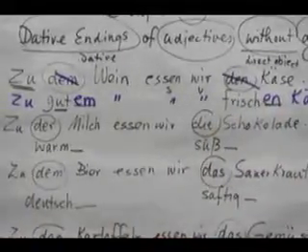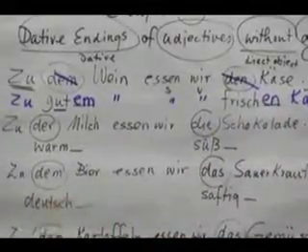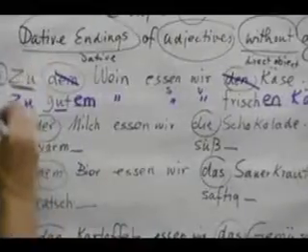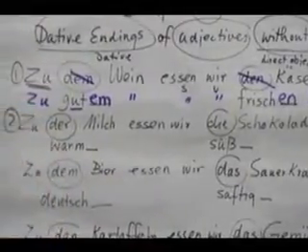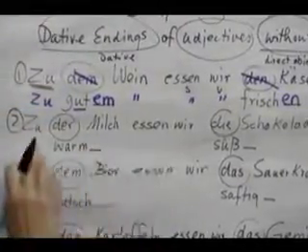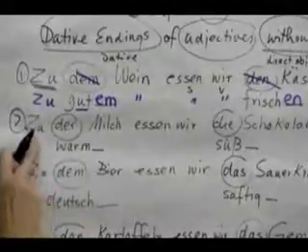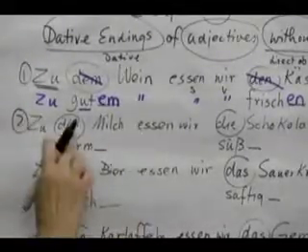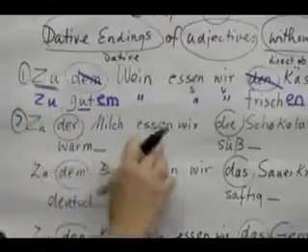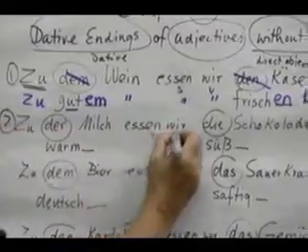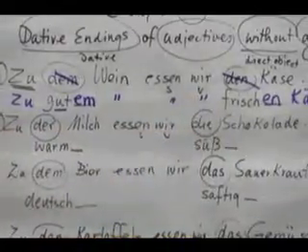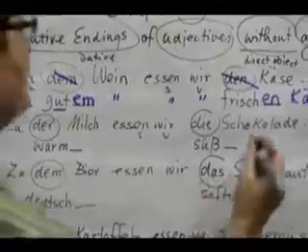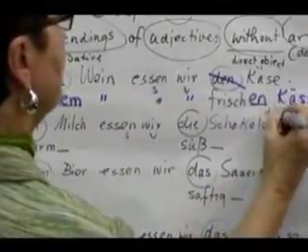The same thing happens in the second sentence. Let me number them. So this was sentence number 1. Sentence number 2. Here we have a die word, and zu is a dative preposition, so you learned die changes to der. Zu der Milch essen wir, subject, verb, die Schokolade, again, die Schokolade is the direct object, or accusative.